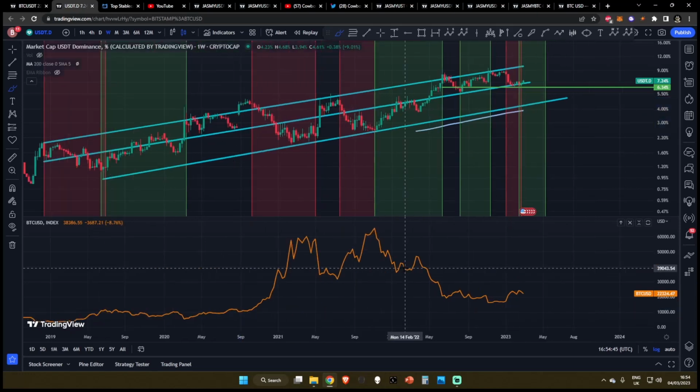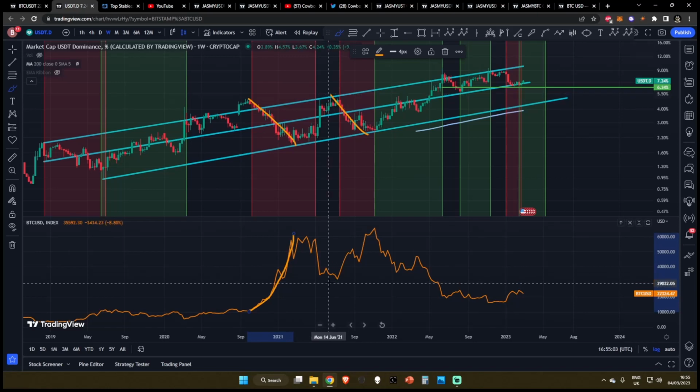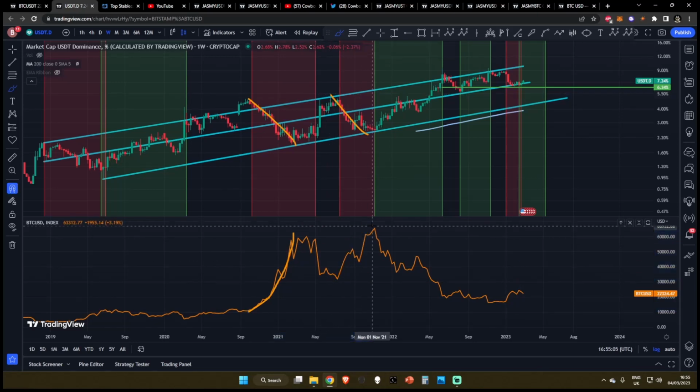Now it's a little bit hard to see over here, so I'll show you a more prominent example. For example, right here a meltdown happened and people started selling their stablecoins, specifically USDT. People started selling their stablecoins and buying back into crypto. What happened? Bitcoin went on a huge rally to the upside. What happened when people sold their stables here? Bitcoin went on a huge rally to the upside.